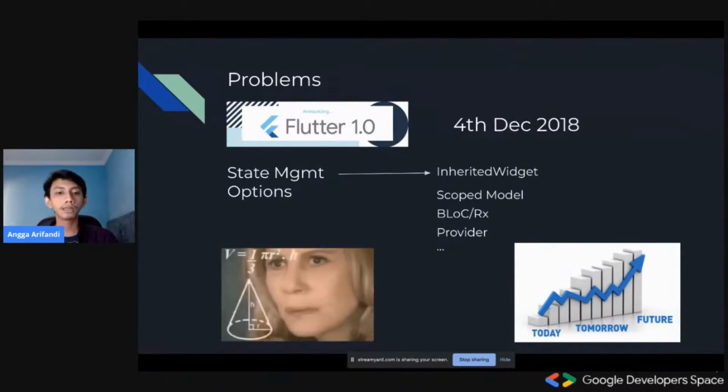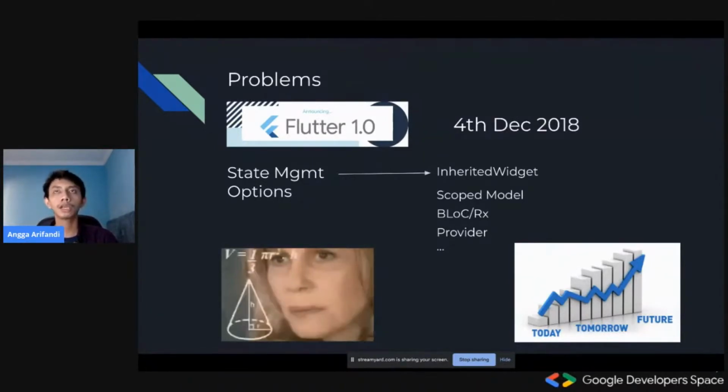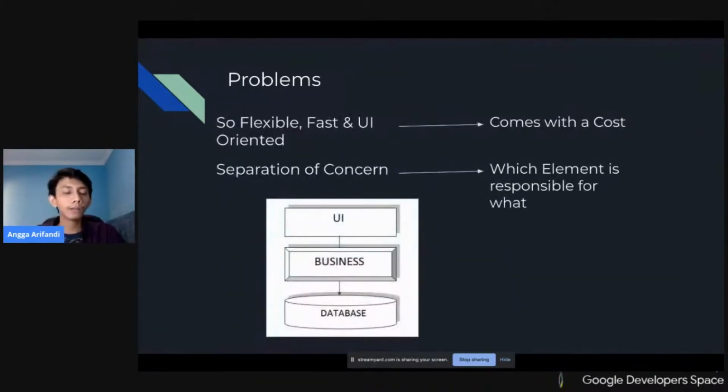If we keep changing the state management implemented inside our app, it could be a huge pain, right? Another problem that I've been experiencing is with Flutter itself. I think we can all agree that Flutter is so flexible, fast, and UI oriented.